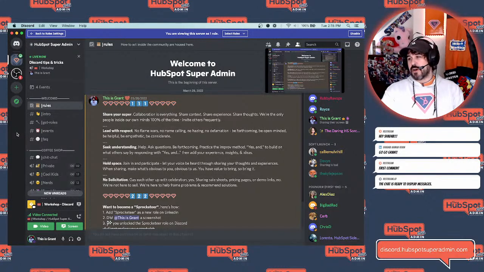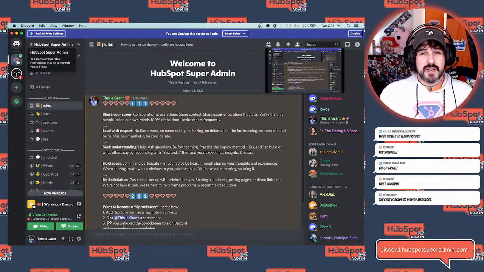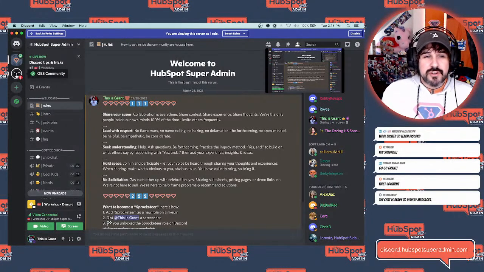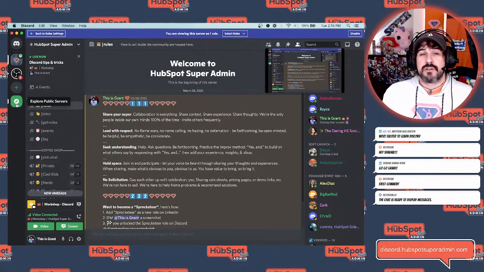Over here on the left, this black column is your server area and your direct messages. This is where you will navigate everything to the right. I have a second server, this is our server right here, the HubSpot Super Admin. I'm hovering. I have another server just below it for OBS. I can add a server directly, or I can go search for a server. These 2 are for adding new ones. So if I have a direct invite, I can click add a server. If I want to go find some public servers, I can explore public servers.